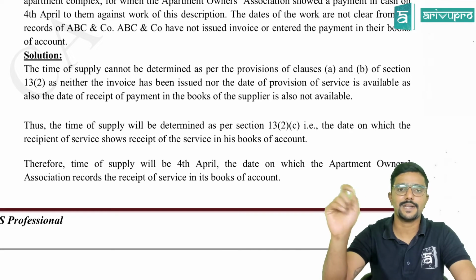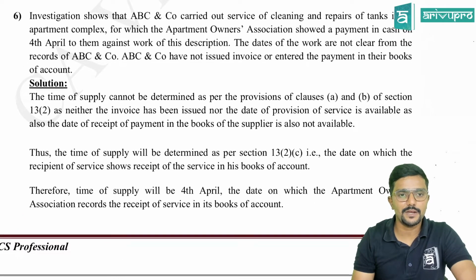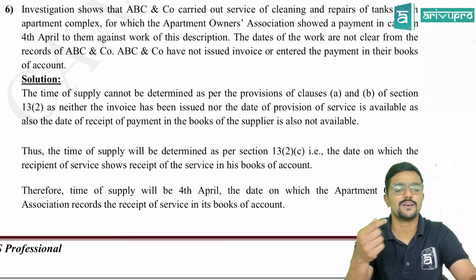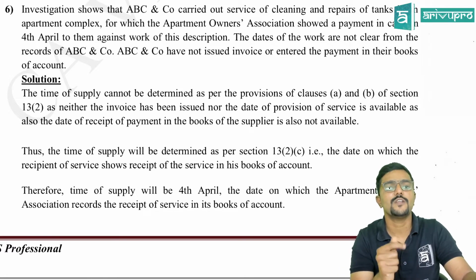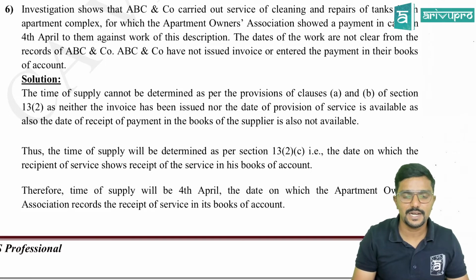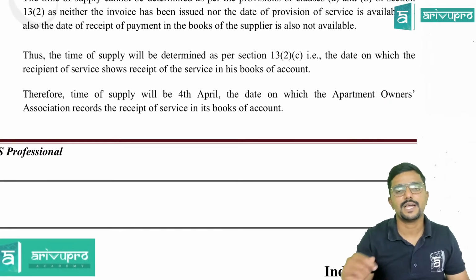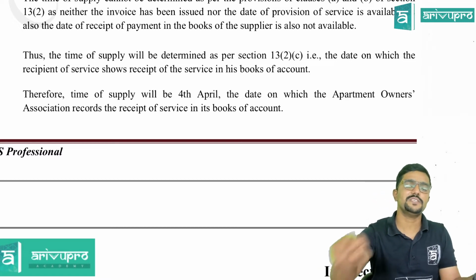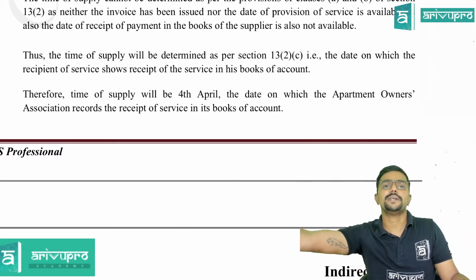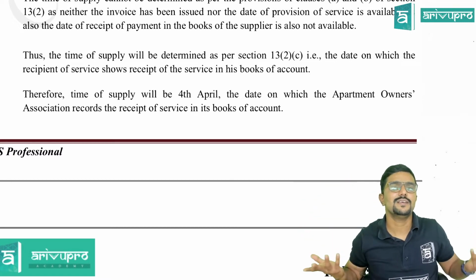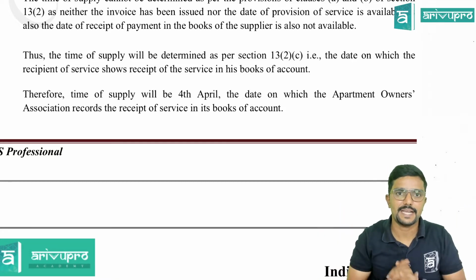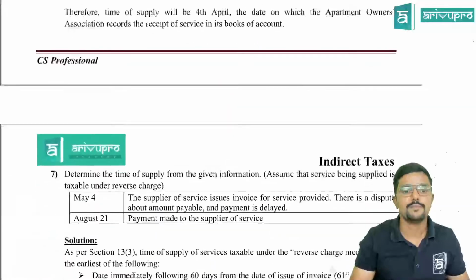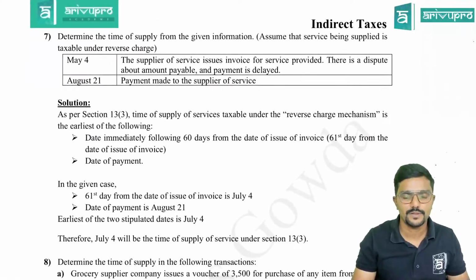He has recorded that he has made an entry on 4th April for the payment. So on what day has he recorded the receipt of service? On 4th April. So that is the date of the time of supply for the supplier. Actually, time of supply is for the supplier, for which we are referring to the recipient. When did he enter? Because the supplier doesn't have any data. So 4th April is the time of supply. Next.